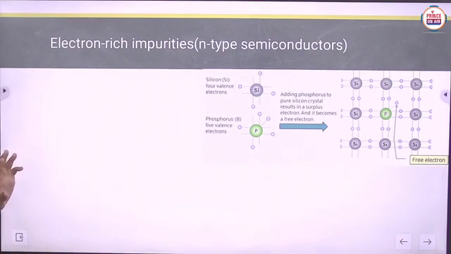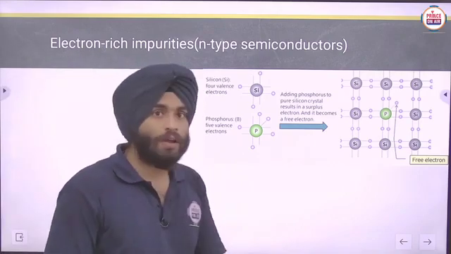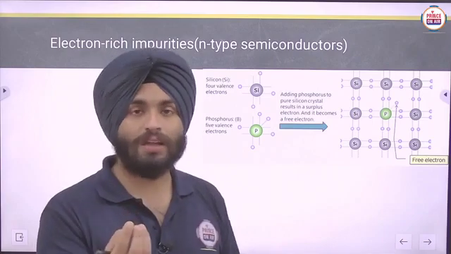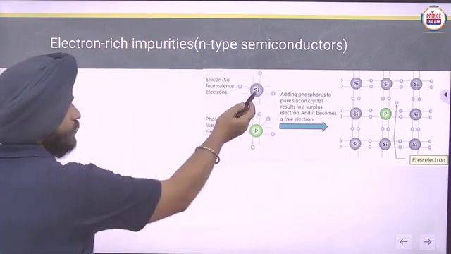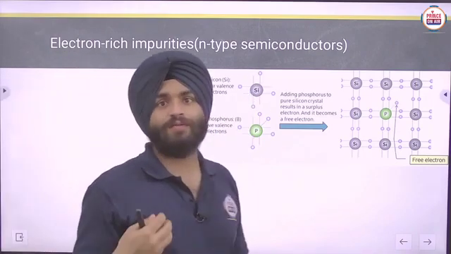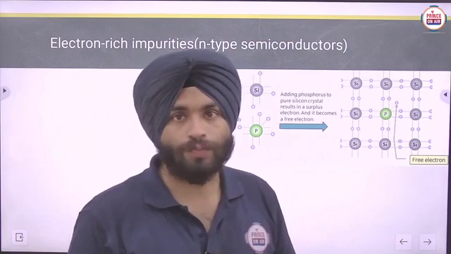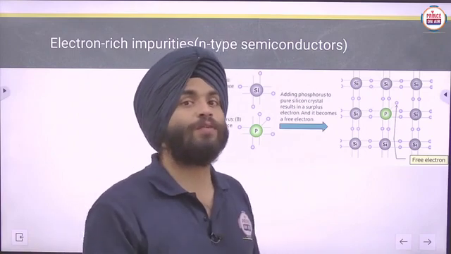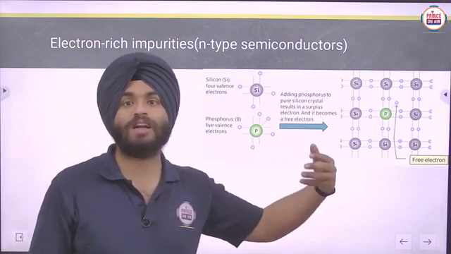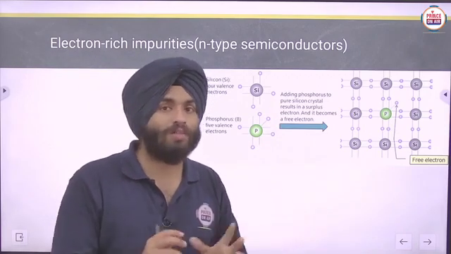So now here we will discuss the electron-rich impurities. In this particular case, we will take a semiconductor from the group 14 elements, like silicon. Silicon has 4 valence electrons, so it can join with four other elements which have 4 electrons to make the covalent bond properly.